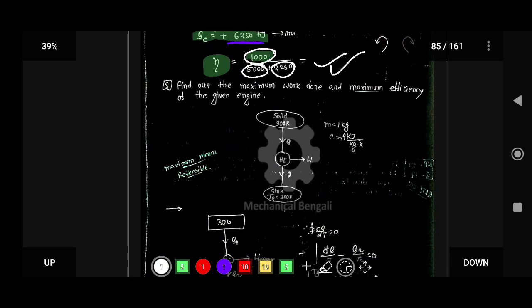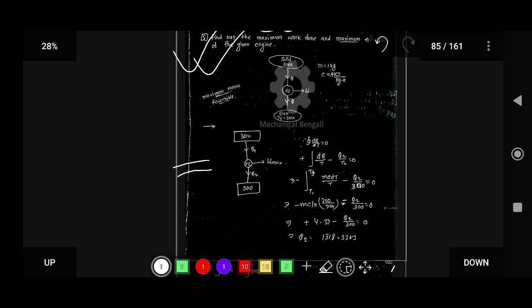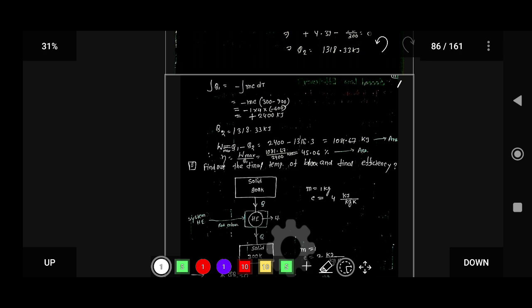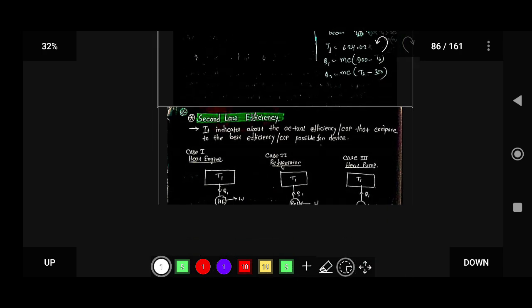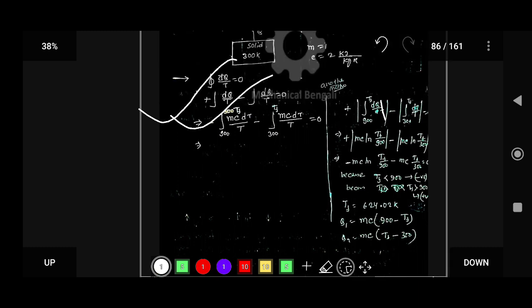Now there is another problem you can do, and this is the answer, and there is also another problem and there is an answer. So this is all about the Clausius inequality.